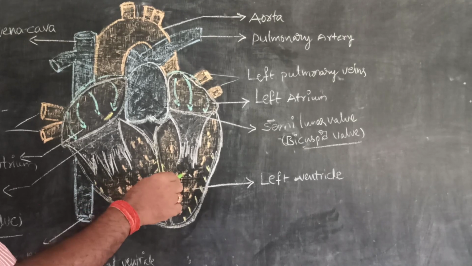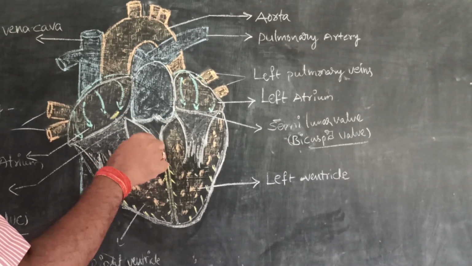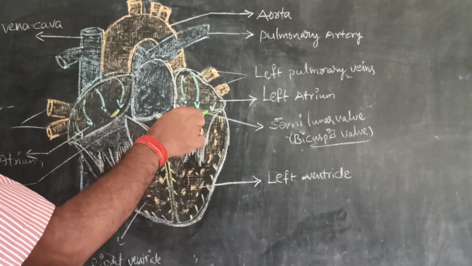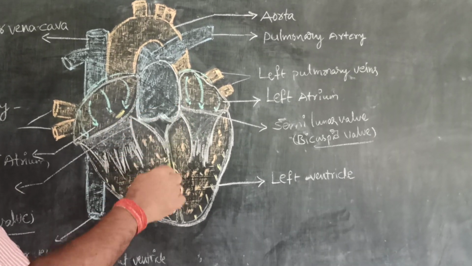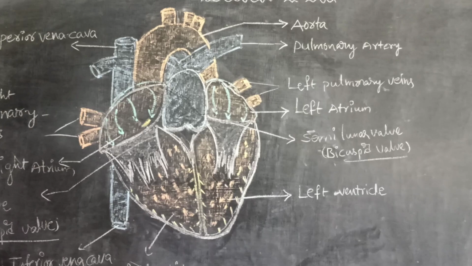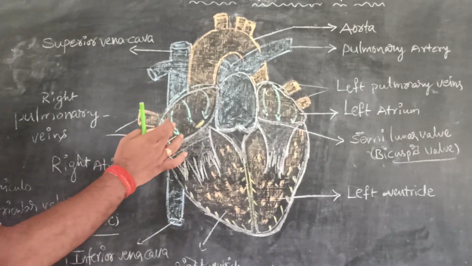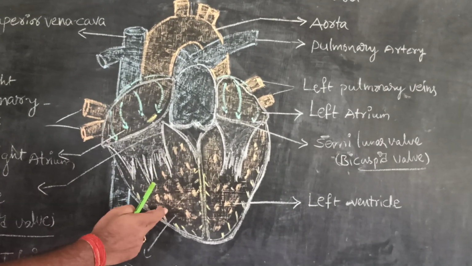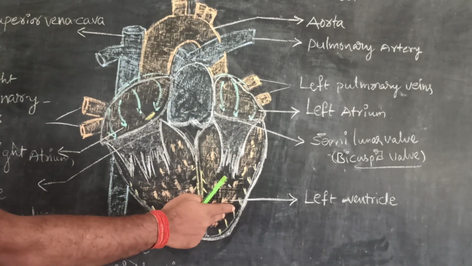So with the effect of these grooves, two longitudinal and two horizontal, our human heart has four chambers. Once again, this is called the right atrium, right ventricle, left atrium, left ventricle.